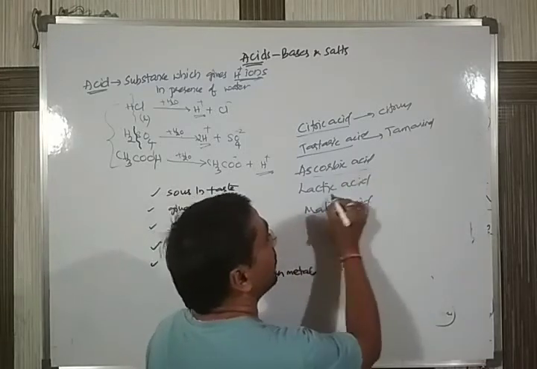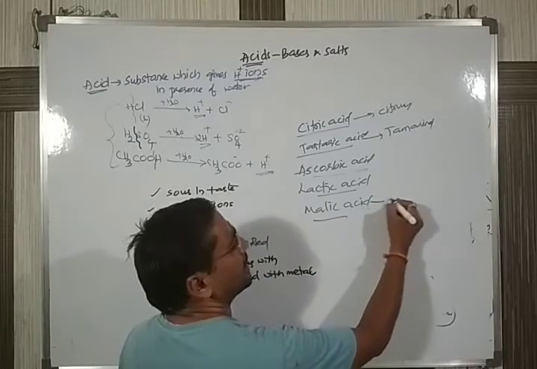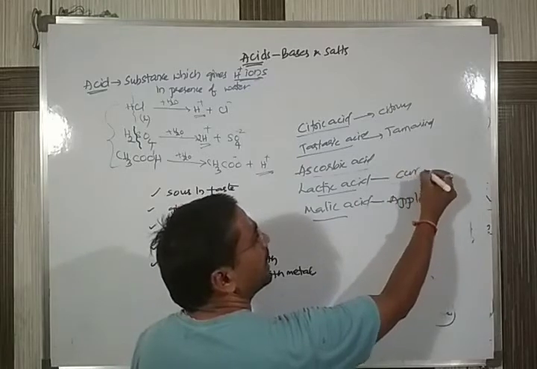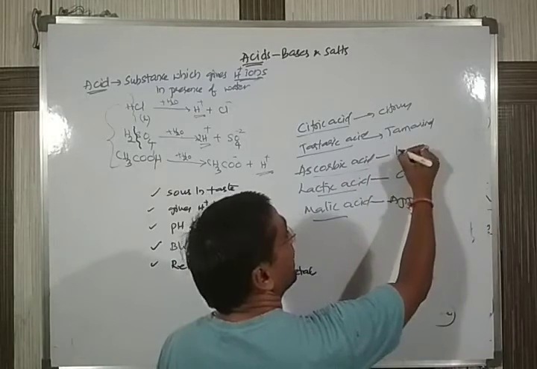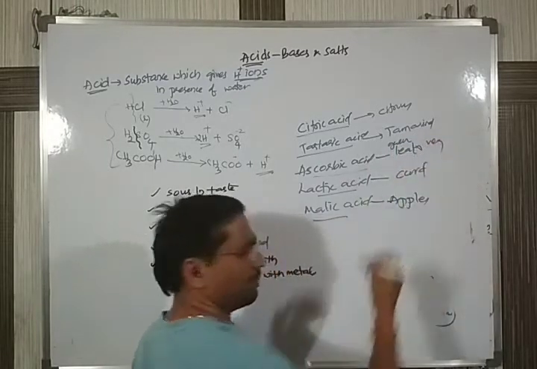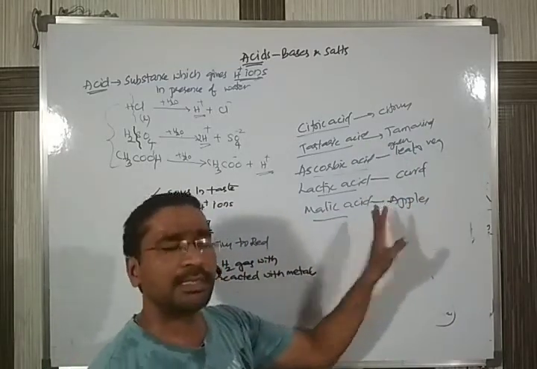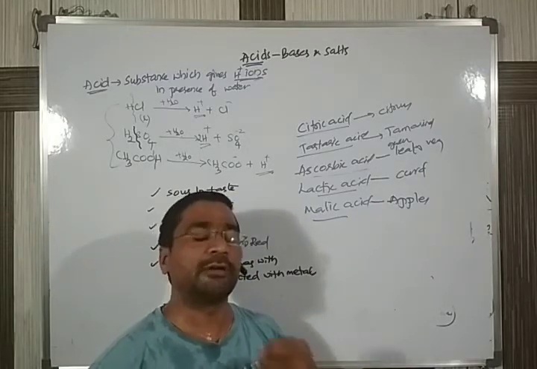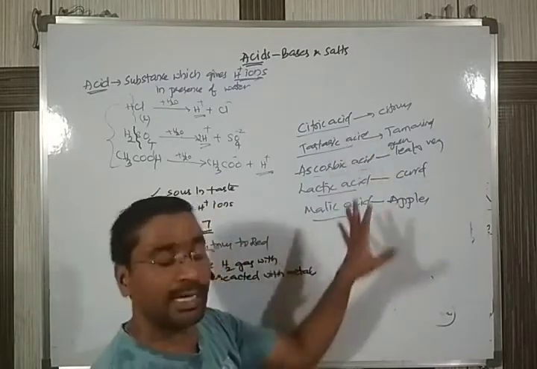Okay, we have the ascorbic acid, malonic acid, both we can have. We can have malic acid, which we can take in the case of apple. Lactic acid you can get in the form of curd, when we are eating curd. Ascorbic acid we can get in the form of some green leafy vegetables. I'm not giving all, only a few of them. Like this, many acids we are eating directly or indirectly in our daily life. For the growth of our body we require these acids.